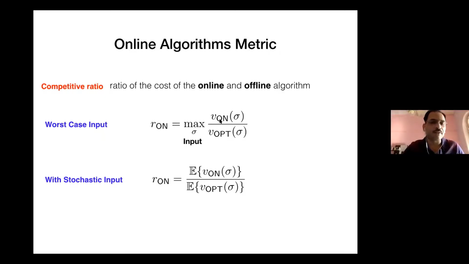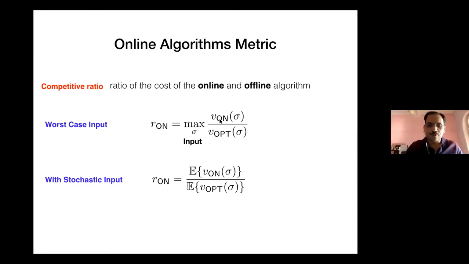If you have a complicated problem, just to show that the competitive ratio is independent of all the parameters of the problem specification and the input, that itself is an interesting result in its own right. And among all such algorithms, you would like to find the one which has the smallest competitive ratio. Just by looking at the definition, there is no guarantee that such a thing even exists, that a constant competitive ratio can even be shown. So that itself turns out to be hard for many of the problems.